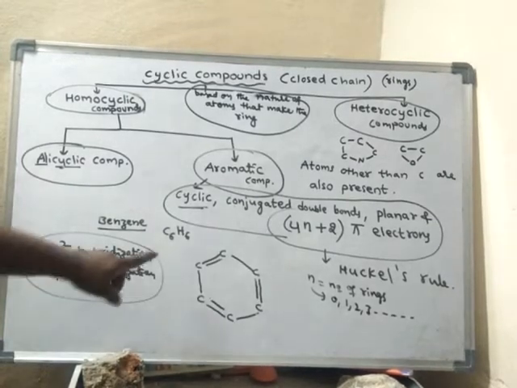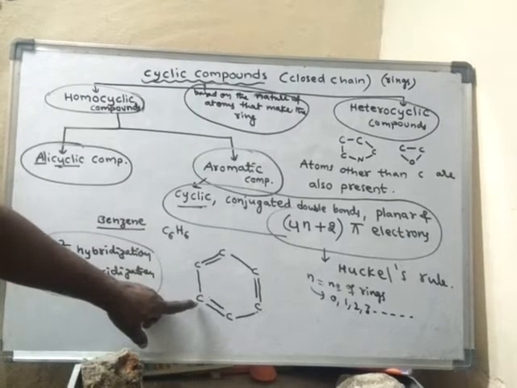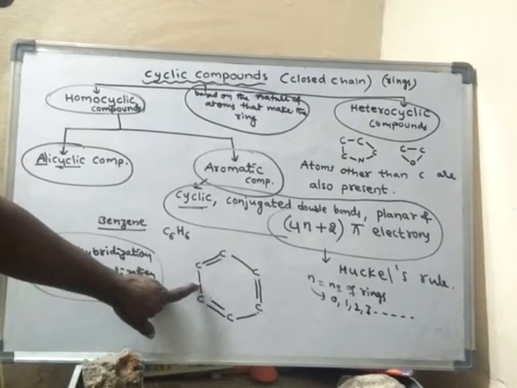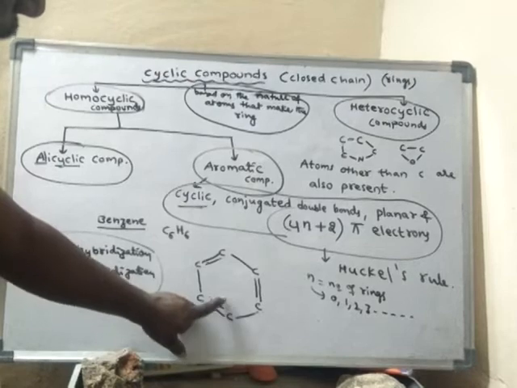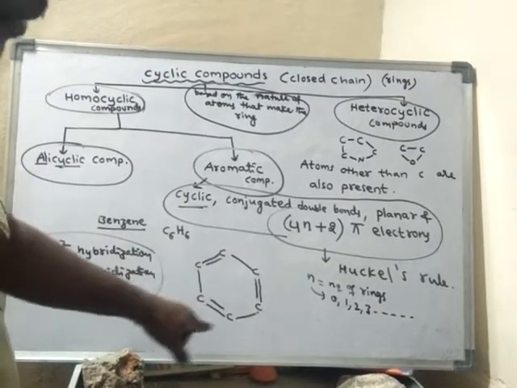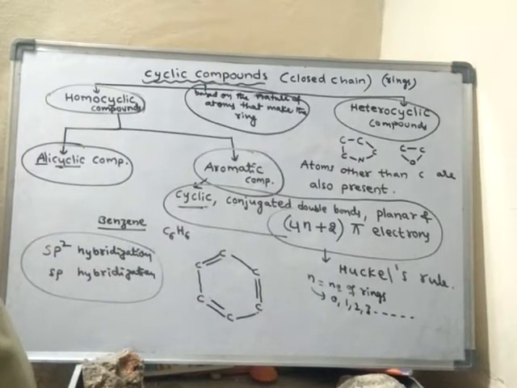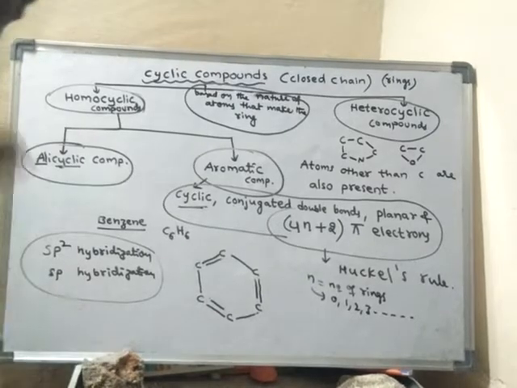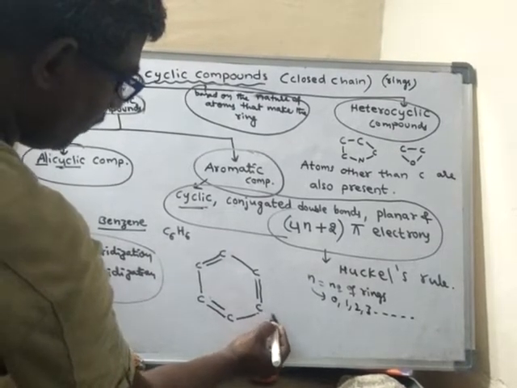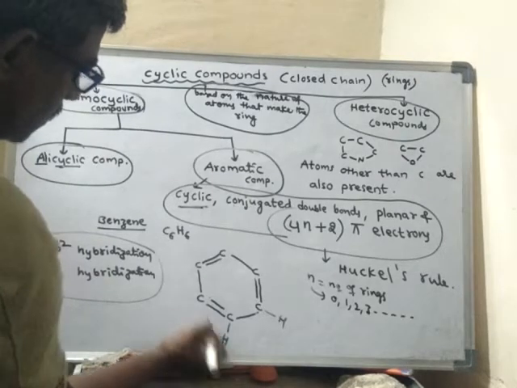Okay, so C6, 6 carbons are arranged like this. See, if you closely observe, every carbon is forming 3 bonds. This carbon is also forming 3 bonds. This carbon is also forming 3 bonds. So like this, every carbon is forming 3 bonds. But carbon should form how many bonds? 4 bonds. So where is the other bond? The other bond will be with the hydrogen. Like this.